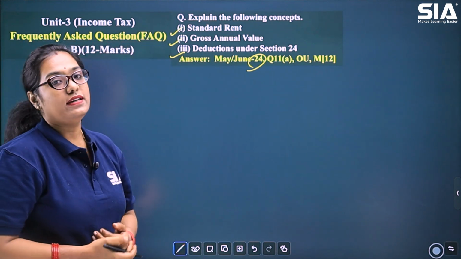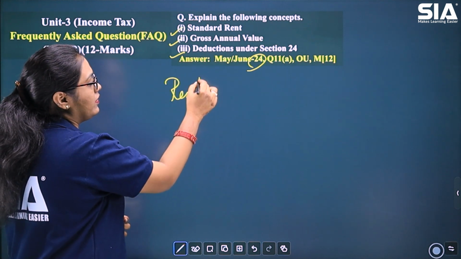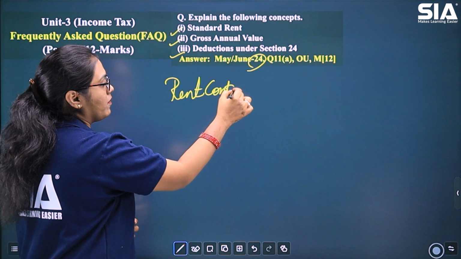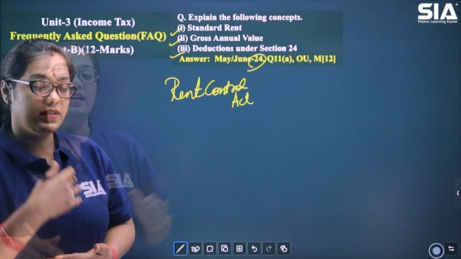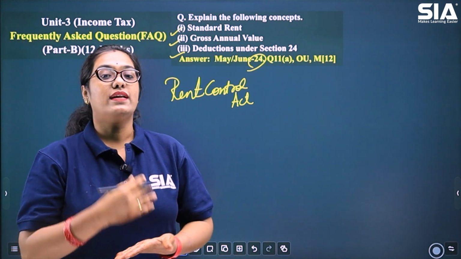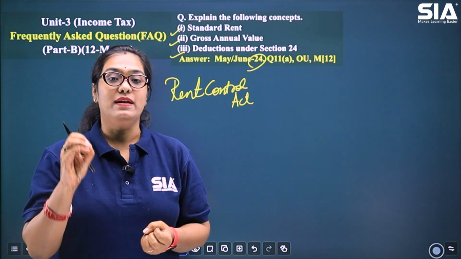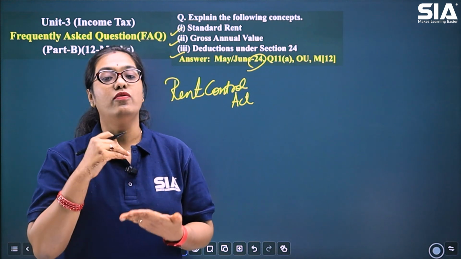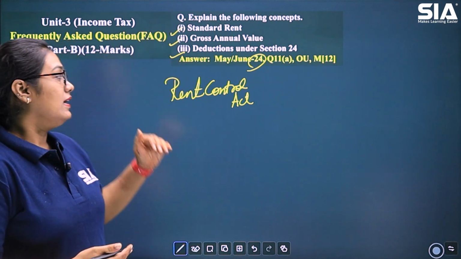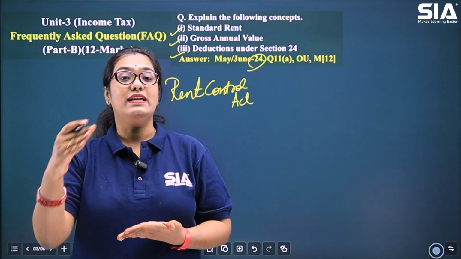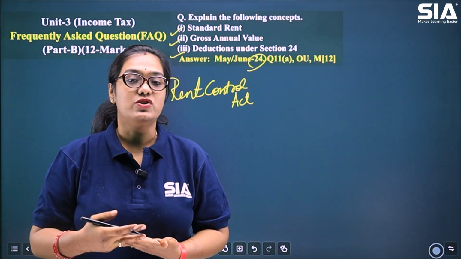Okay. First, let's start with standard rent. Standard rent is nothing but a rent which is fixed by the Rent Control Act. So as per the Rent Control Act, there are some methods where the rent is prescribed. The Rent Control Act mentions that this has to be the rent of that particular area for such a type of building, which means this will keep a check on the landlords so that they do not increase the rent as per their wish and will.